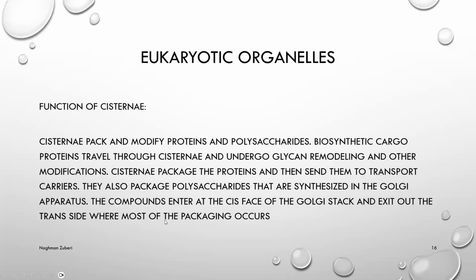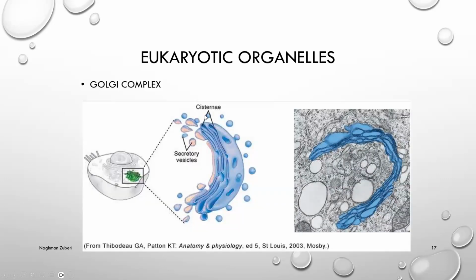Function of cisternae: cisternae pack and modify proteins and polysaccharides. Biosynthetic cargo proteins travel through cisternae and undergo glycan remodeling and other modifications. Cisternae package the proteins and then send them to transport carriers. They also package polysaccharides that are synthesized in the Golgi apparatus. The compounds enter at the cis phase of the Golgi stack and exit out the trans side, where most of the packaging occurs.